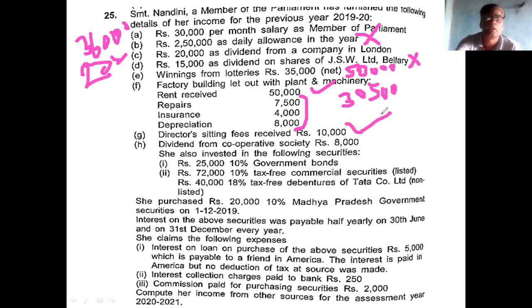Director sitting fee 10,000 is taxable. Dividend from cooperative society 8,000 is taxable. Then she also invested. If the investment is given, you have to calculate interest. So 25,000 at 10% government bond is 2,500.